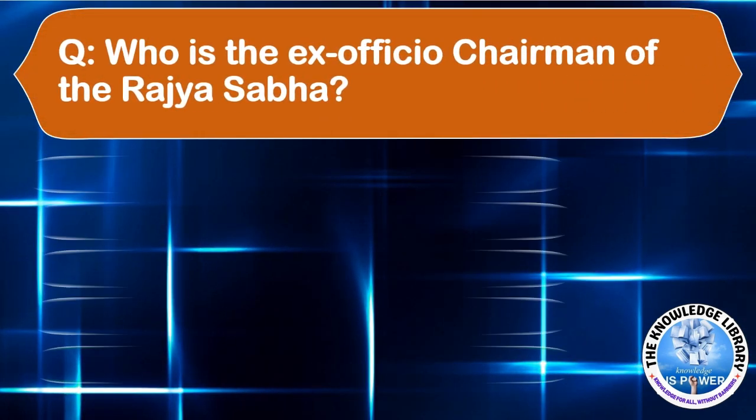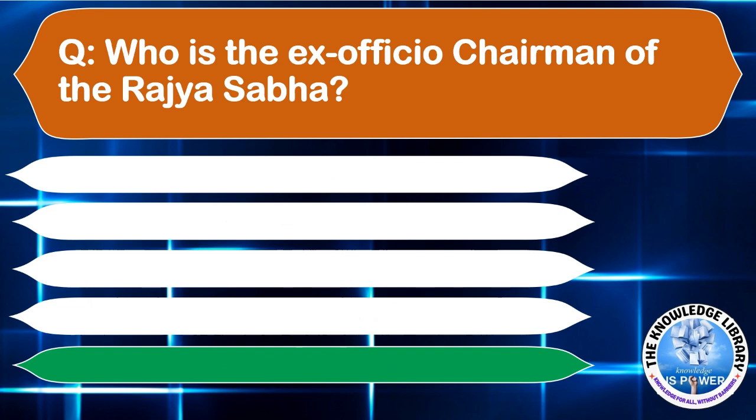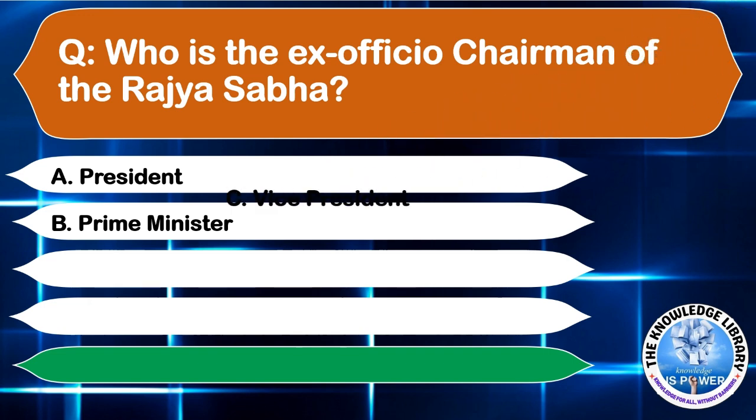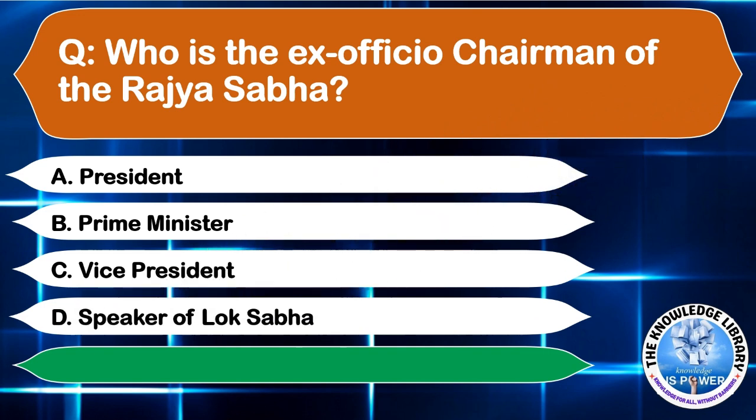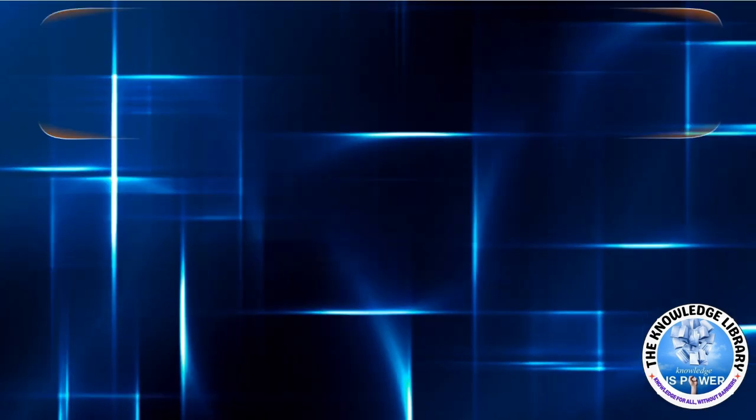Who is the ex officio chairman of the Rajya Sabha? Option A, President. Option B, Prime Minister. Option C, Vice President. Or option D, Speaker of the Lok Sabha. The correct answer is option C, Vice President. Moving to the next question.